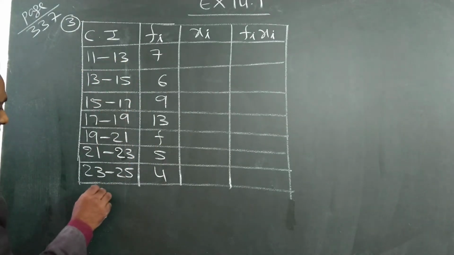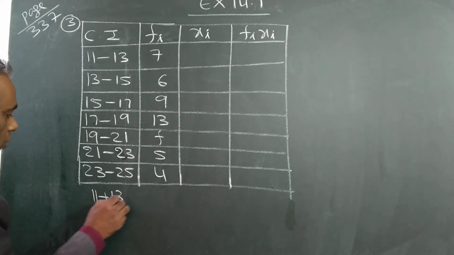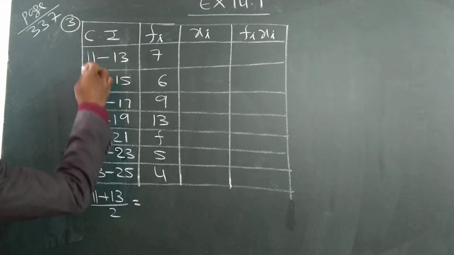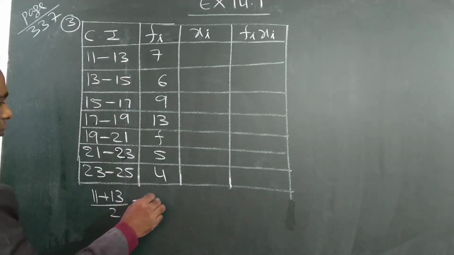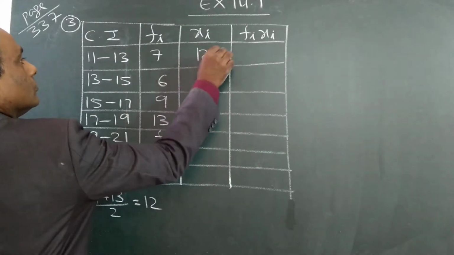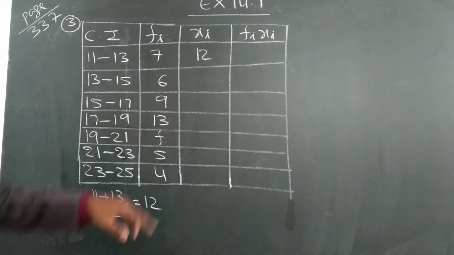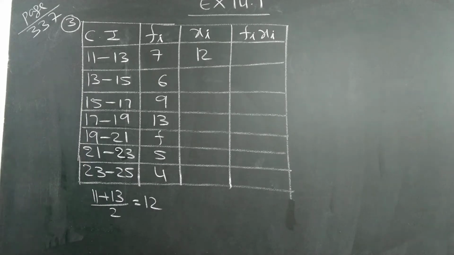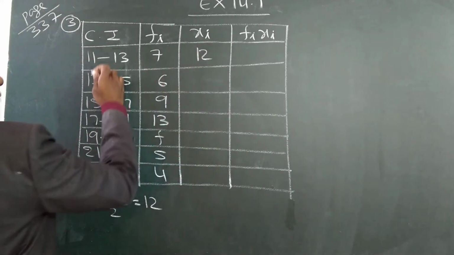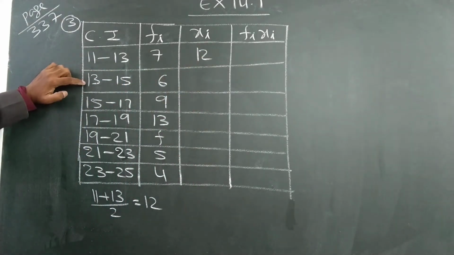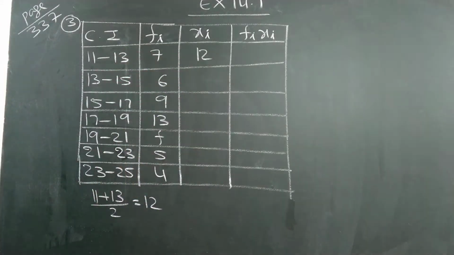11 plus 13 by 2. 11 plus 13, 24 by 2 is 12. So what is the difference? 2 difference. See here, 11, 13 difference is 2. So you can write 2 difference.